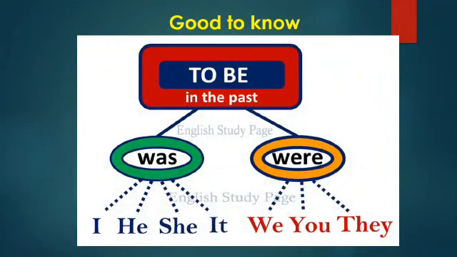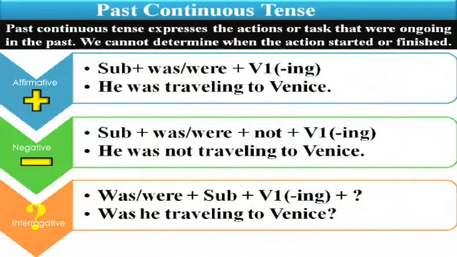The verb to be has two forms in the past, was and were. We use was in singular with I, he, she, it. Were is used in plural with we, you, they. We use past continuous with the actions or tasks which were ongoing, which were in progress in the past, and we can't determine when the action started or finished.